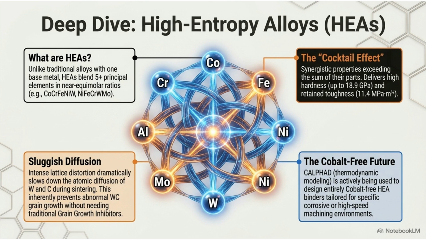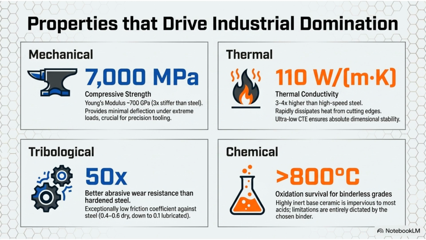They leverage the "cocktail effect" to achieve superior properties and sluggish diffusion to inherently prevent abnormal grain growth. These alloys are central to the goal of developing cobalt-free, high-performance binders. Tungsten carbide's dominance is driven by its exceptional properties.